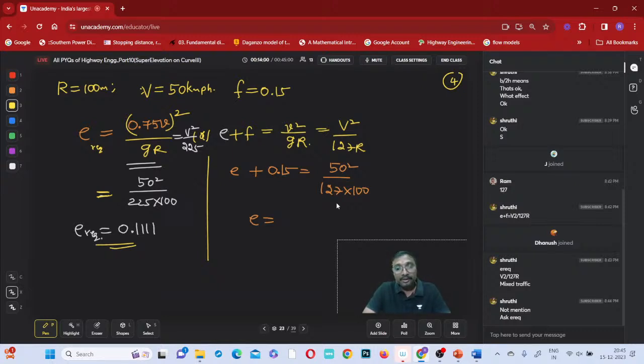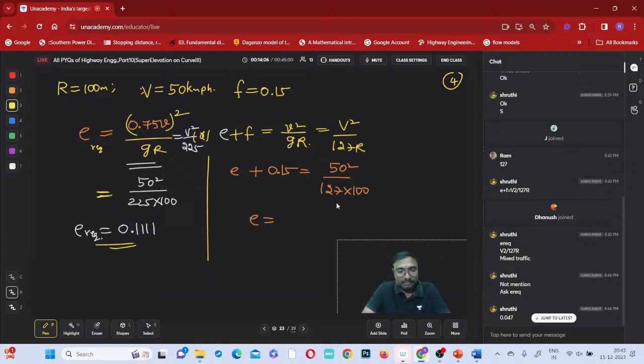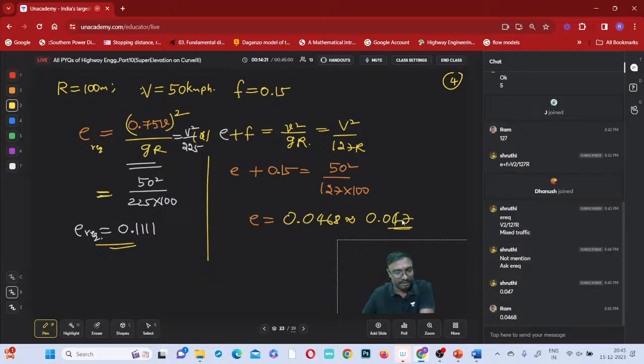Now what is the E value you are getting now? Check it and tell me. How much are you getting? 0.0468. Yes, 0.0468, right? So it is approximately 0.047. 0.047. Yes, correct, Vignesh.